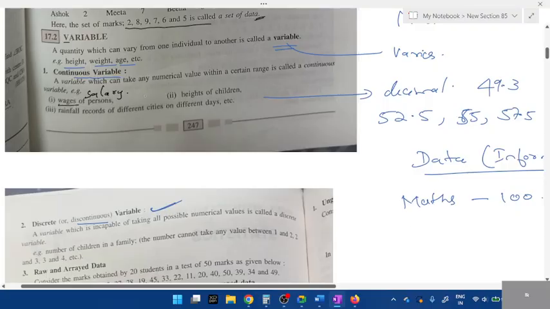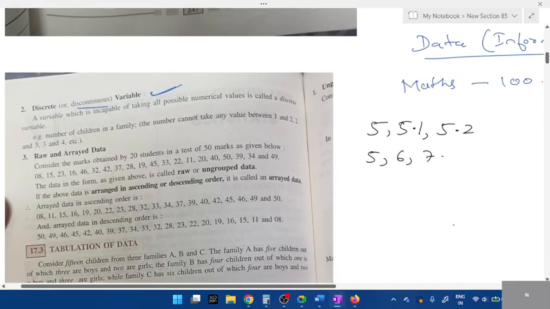What do you mean by continuous, students? Continuous will have decimals. Just remember it like this. After 5, what do we get? 5.1, right? This is known as continuous. If I write 5 and go directly to 6, 7, this is known as discontinuous.